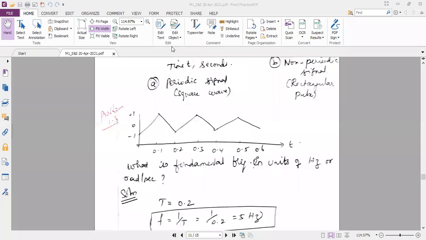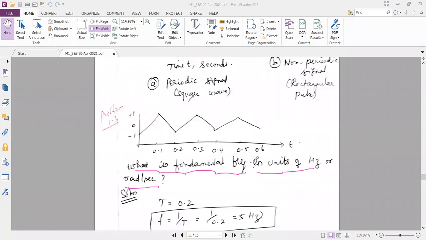So shall I dictate the question? Is it over? The diagram is over. What is the fundamental frequency in units of hertz or radians per second? This is the question. What is the fundamental frequency? Fundamental frequency in units of hertz or radians per second.